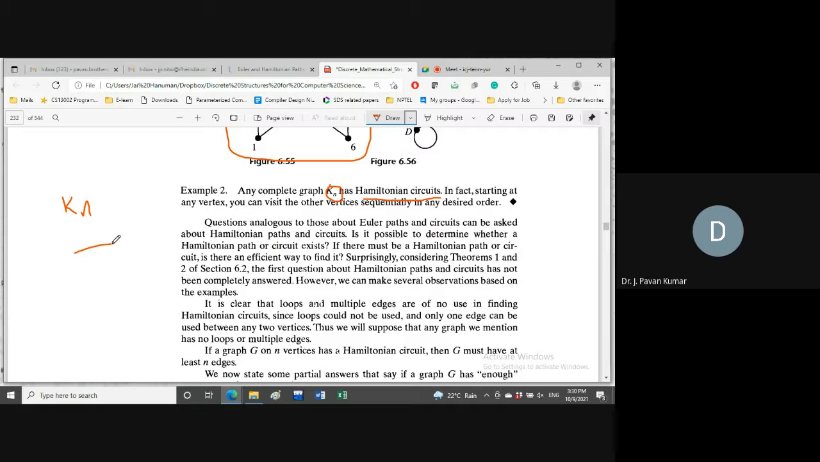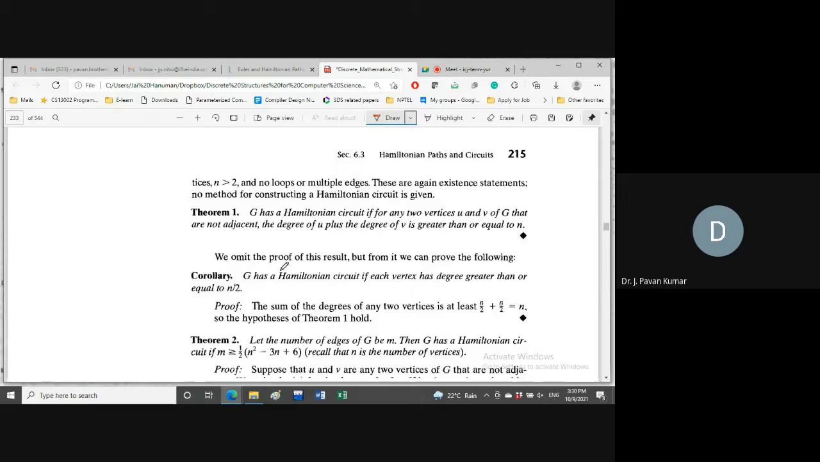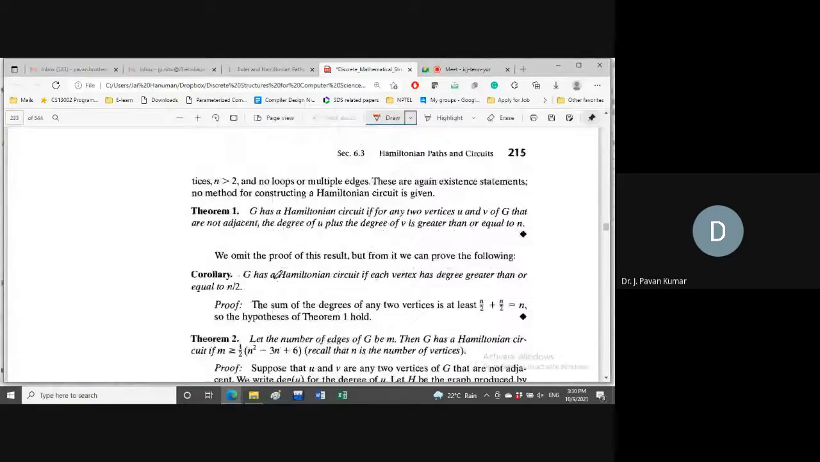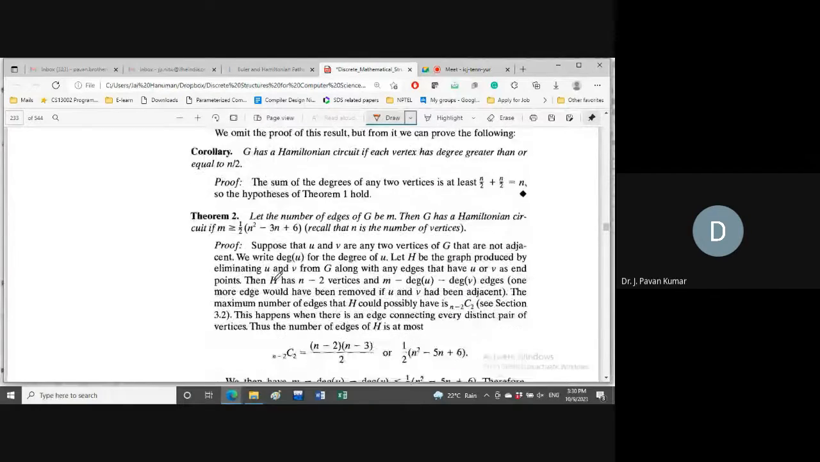If you consider the graph with 4 vertices, you can start at any vertex, go to any other vertex, then go to this vertex, then go to this vertex and come back to the start. So we can have Hamiltonian circuits for complete graphs. Next, we will have two or three theorems.